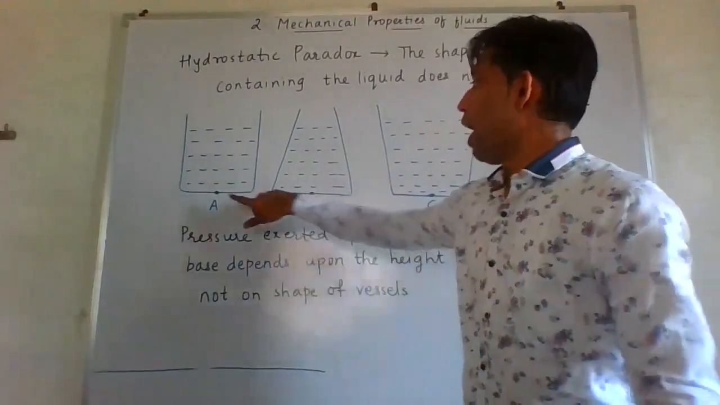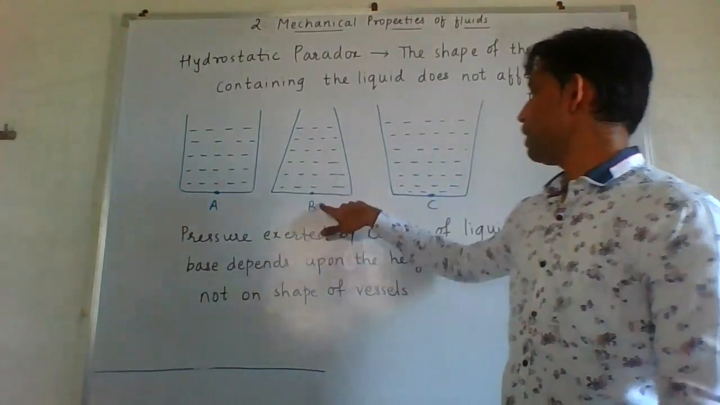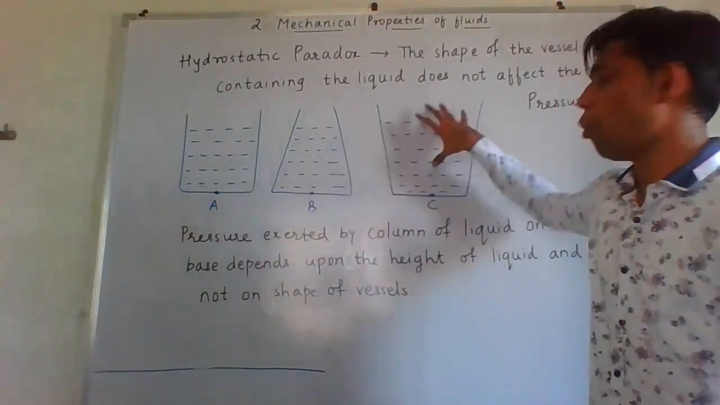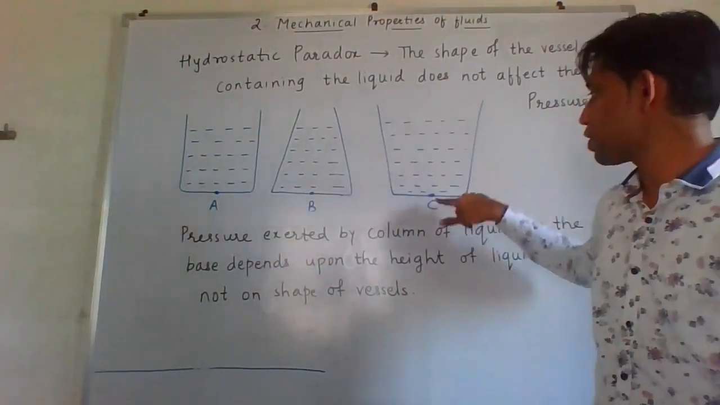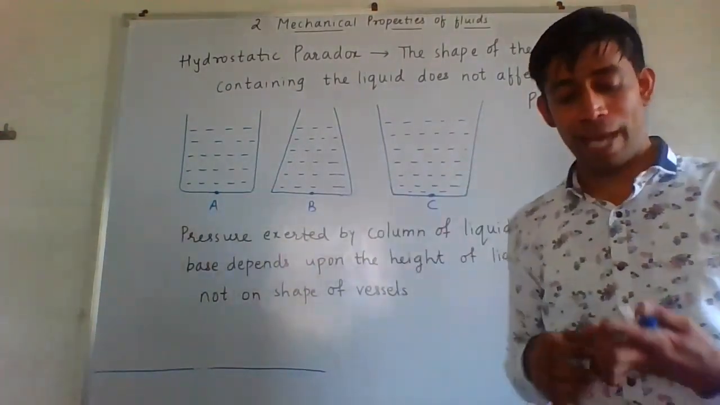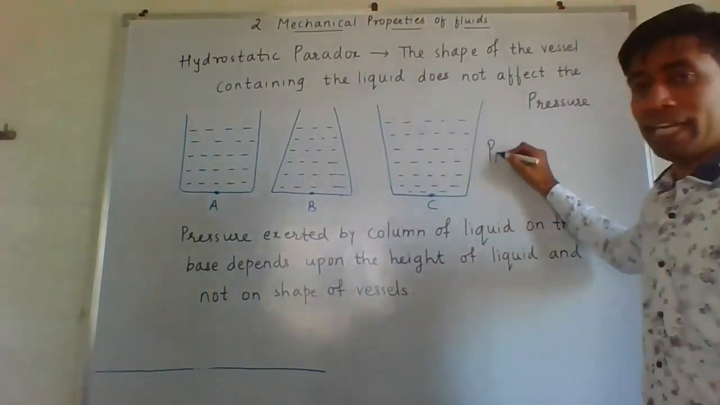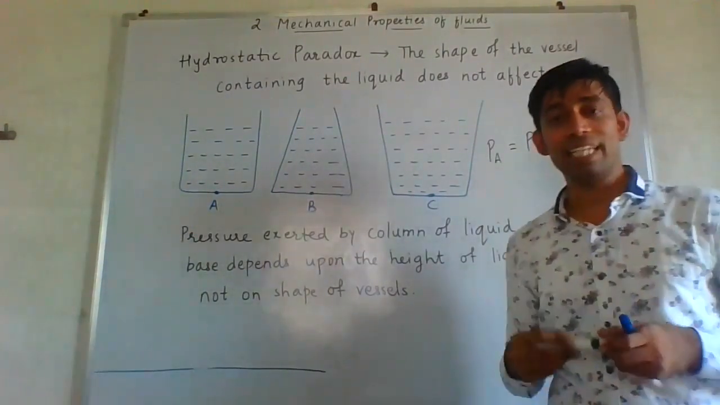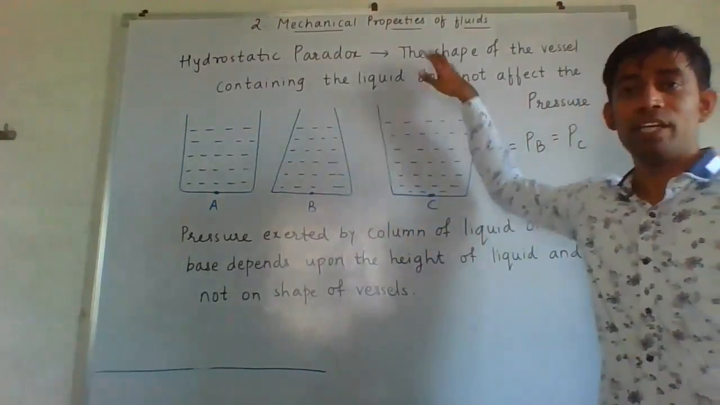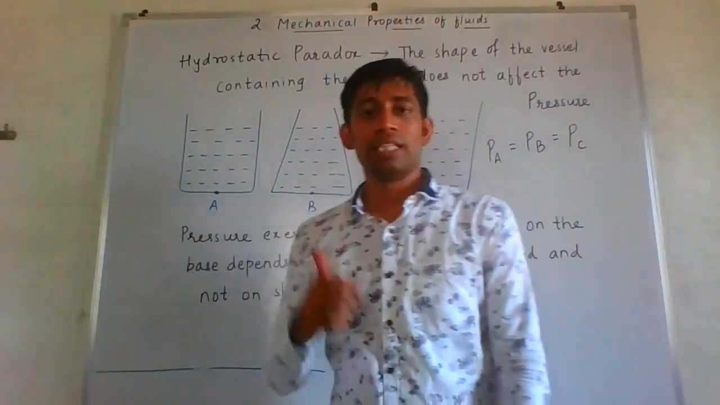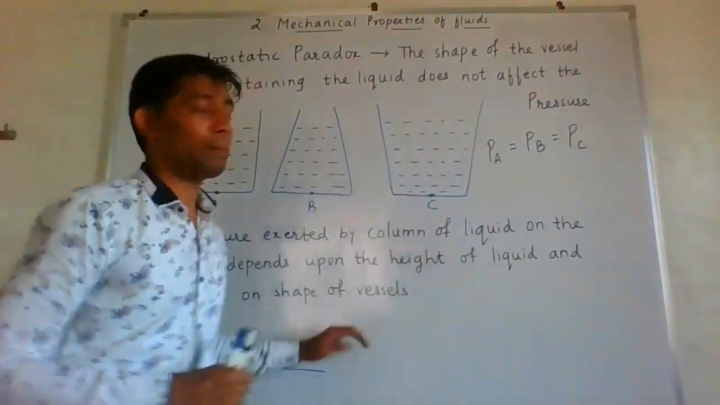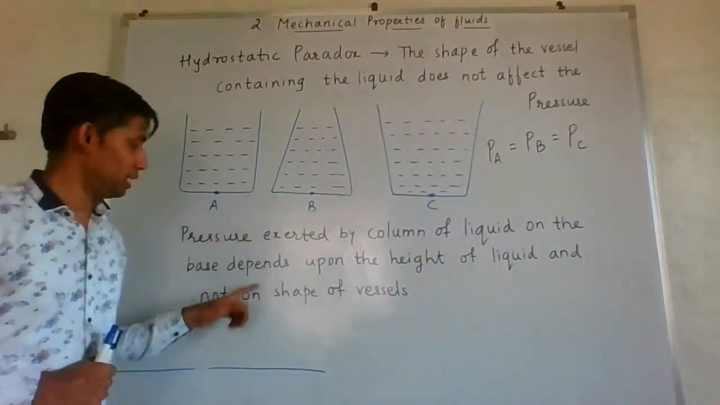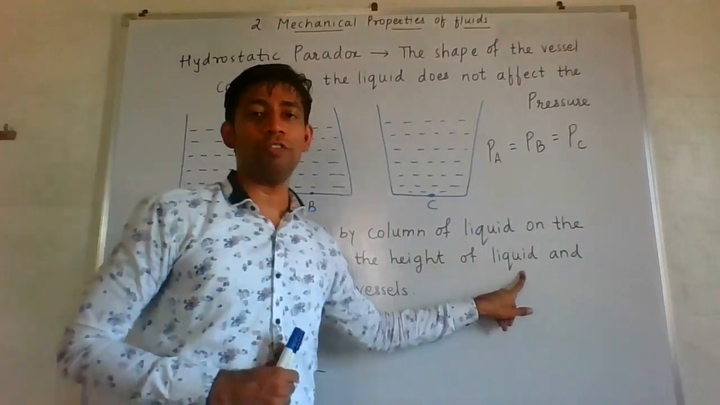And if I ask you, we need to find the pressure at A, pressure at B, and pressure at C. Which one will be greater? Most of you will think, more liquid, so obviously more pressure at point C. So this is what is the paradox. Let me tell you, pressure at A will come equal to pressure at B, which will come equal to pressure at C. So this is what is written over here. Shape doesn't matter. Shape is not a requirement for determining the pressure. Pressure is dependent only upon the height of the liquid.